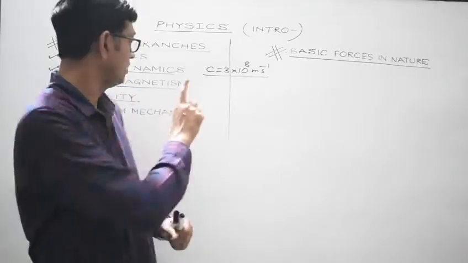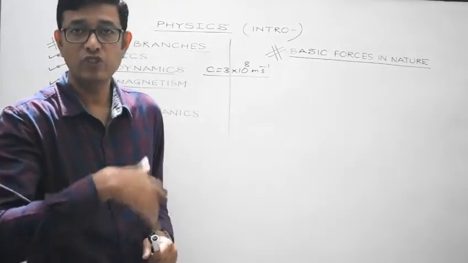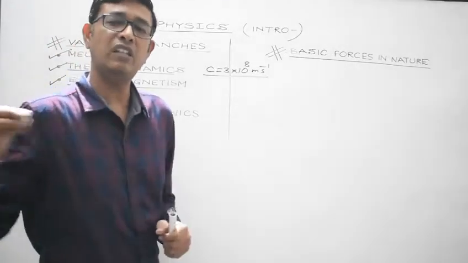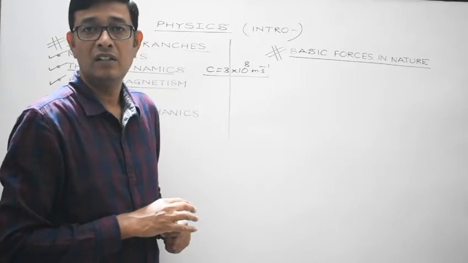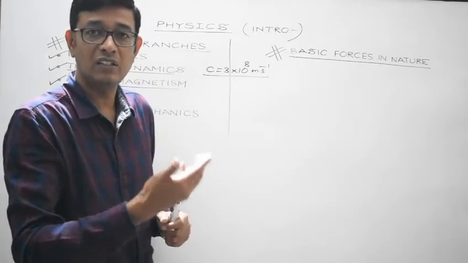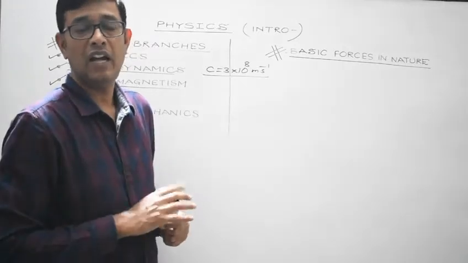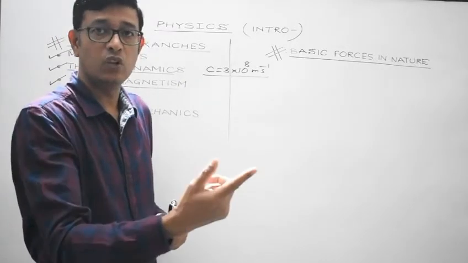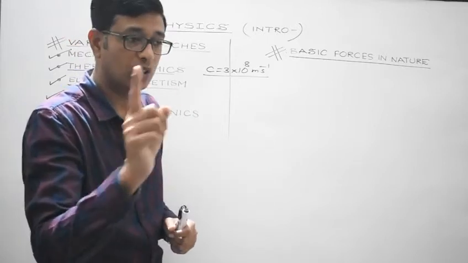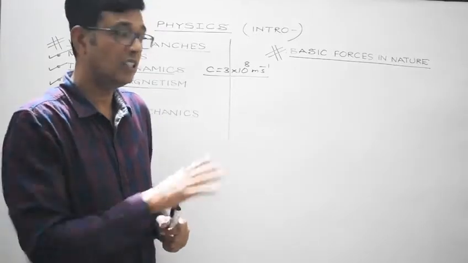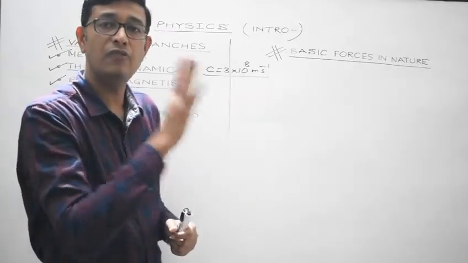But in relativity, invariance of mass, we will study that when a body moves at a very, very high speed, then the mass of the body also tends to increase with the increase in its speed. And eventually, when the speed of the body becomes equal to the speed of light, then the mass of the body becomes infinite.